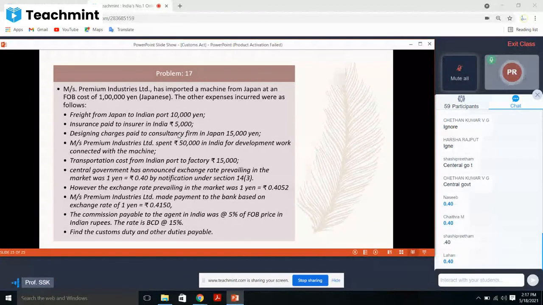So if they have mentioned section, then that rate is notified by customs, you can assume. If nothing is given and only central government or government is given, then you can take the central government as the exchange rate. No other exchange rate should be considered.